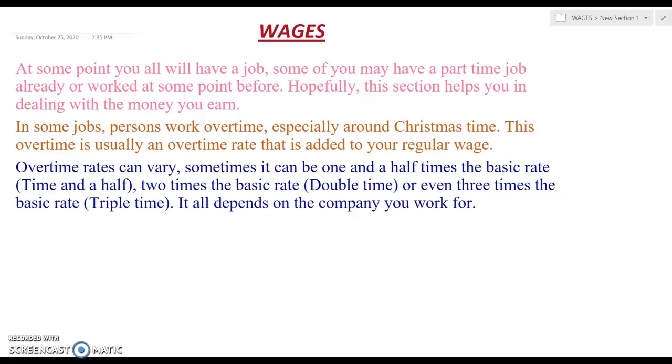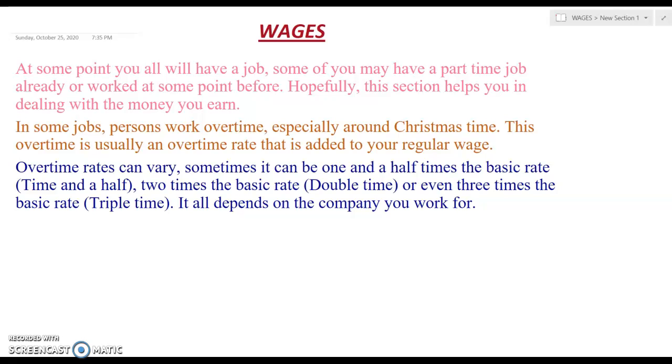That's all right. But in this section, we're gonna look at when you get paid and you work overtime and so on, you need to make sure that you're being paid the correct amount, right? And hopefully in this section you learn how to deal with money that you earn a little bit better, right?